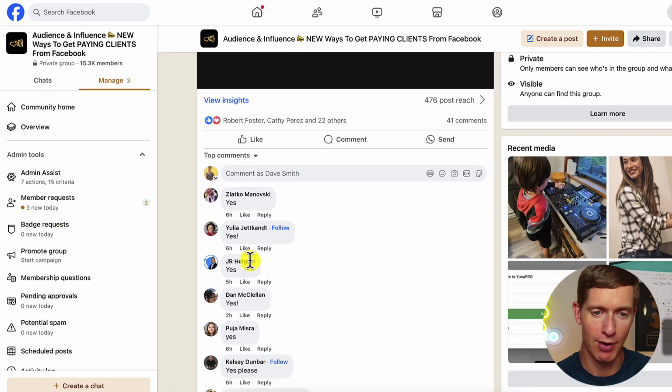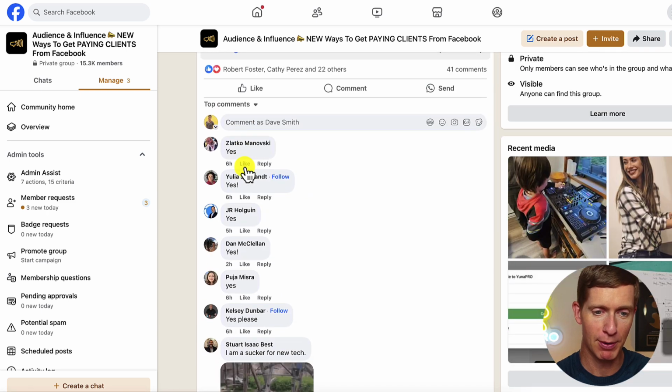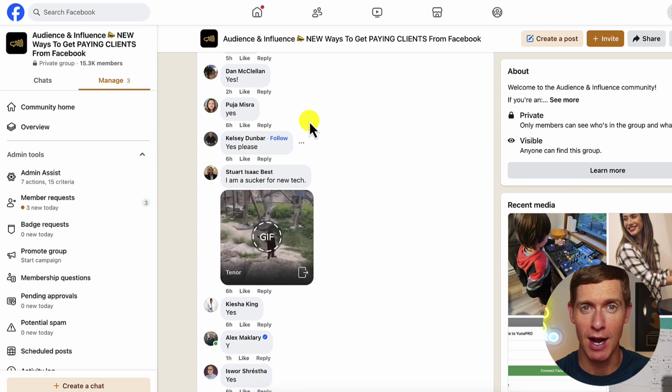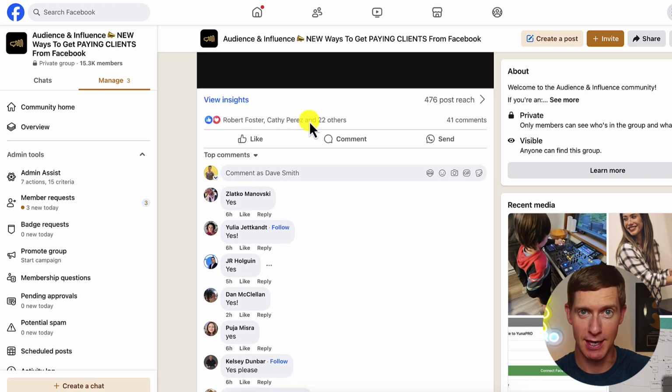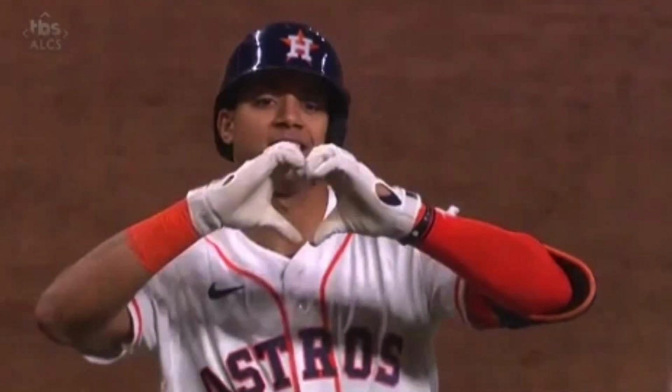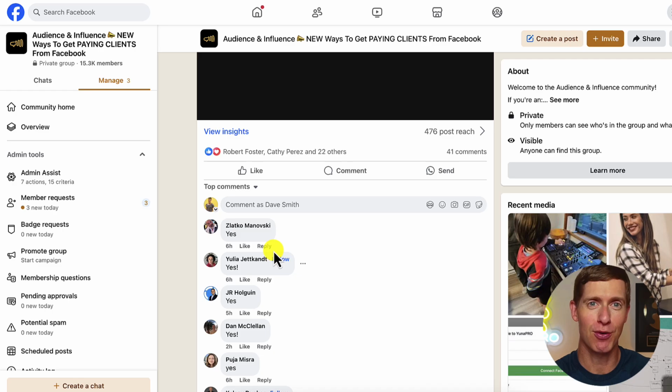What I want to do now is, you can see in the comments here, people are saying, yes, I want the thing. Yes, I want the thing. Yes, please. So there's a lot of engagement here. I want to make sure that this engagement continues. So for all these people who are engaging, it's really important that you reply to their engagements. Show them some love, and also show Facebook, again, you're here to create conversation.